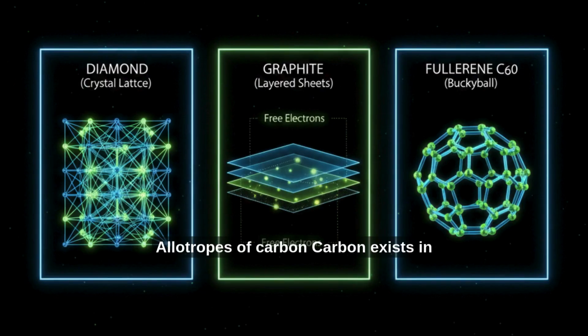Allotropes of carbon. Carbon exists in different physical forms called allotropes. Diamond: each carbon atom is bonded to 4 others, forming a rigid 3D structure. It is extremely hard, does not conduct electricity, and is used in cutting tools and jewelry. Graphite: each carbon atom bonds with 3 others, leaving 1 free electron. It is soft, slippery, and conducts electricity, used in pencils and electrodes. Fullerene, C60, has a spherical structure like a football, used in nanotechnology and advanced electronics.